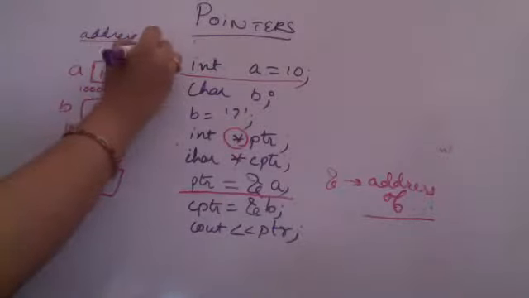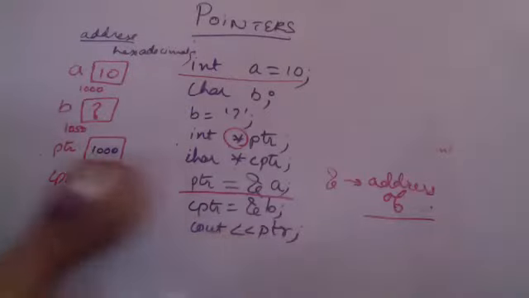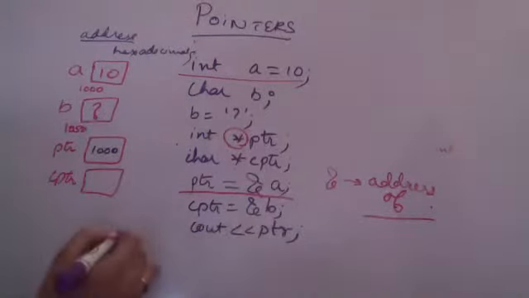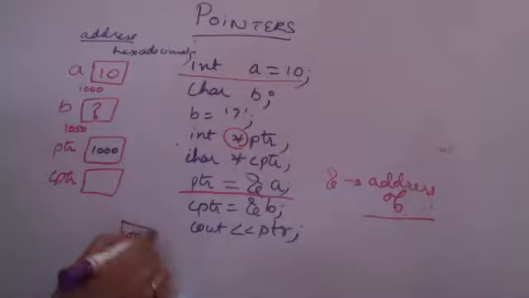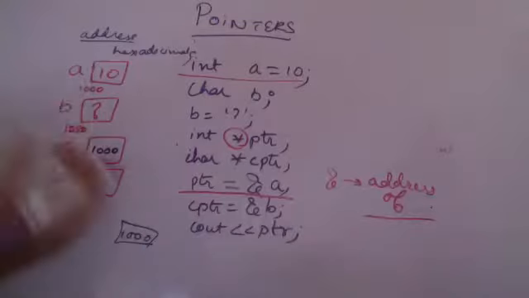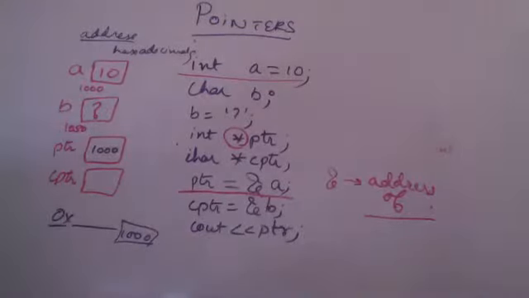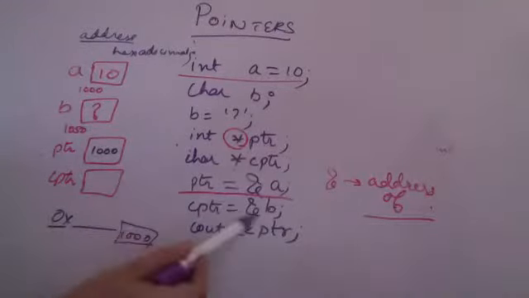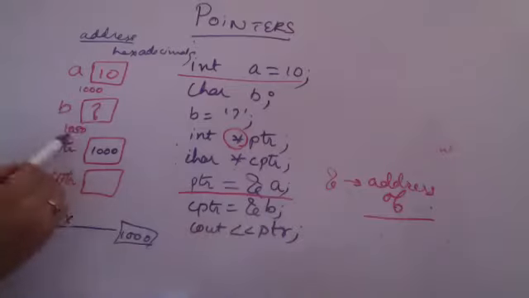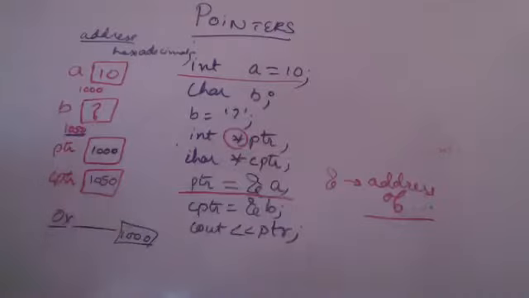When you will be printing this, cout ptr, in our example I am saying that 1000 will be printed, but actually when you run this program on the compiler, then 0x, since that's the start of a hexadecimal value, and something the address value will be coming. Similarly for cptr, when I'm saying it is address of B, whatever is the L value address of B, that will be stored in the character pointer.